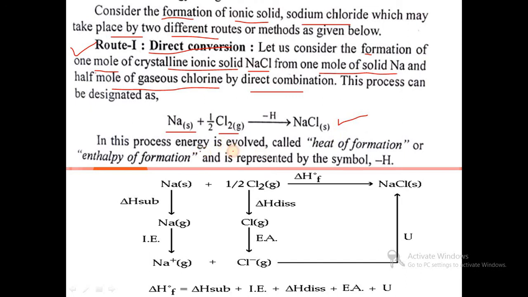In this process energy is evolved or released, and that energy is called heat of formation or enthalpy of formation, and is represented by the symbol minus delta H. So here Na solid combines with half mole of chlorine gas, we get NaCl as a solid ionic crystal, and energy is released, which is represented by the symbol delta HF. So this is route first, that is direct conversion.